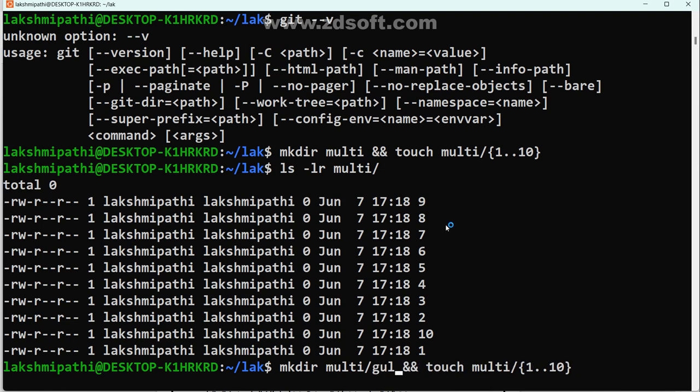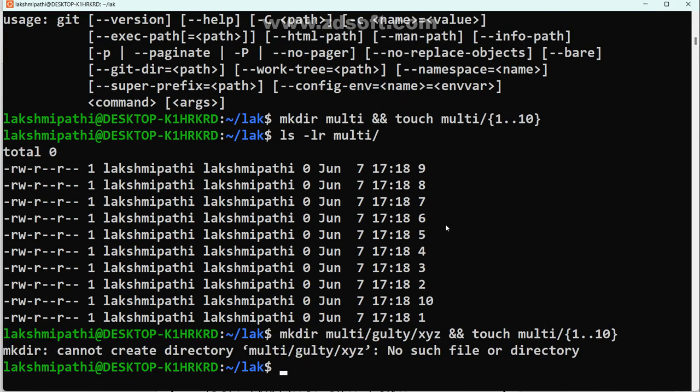Multi, guilty, maybe something XYZ. It may work or not, quickly respond anyone. Within the multi, I want to store guilty. Within the guilty, I want to create XYZ. Then you need to implement it. See, this multi is not there. What about guilty? Such a folder is not there, right? It may not work. See, check it. No such file or directory.